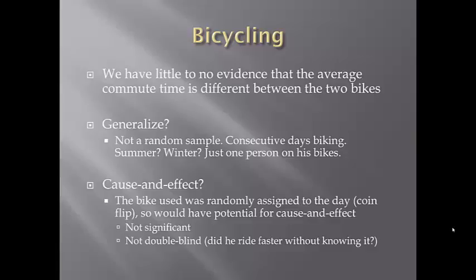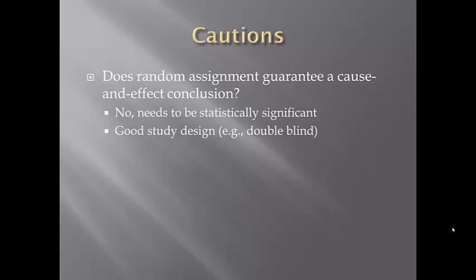We haven't shown that one of the mean commute times is different than the other. And secondly, and this is really important, this was not a double-blind study. There's no way that Dr. Groves didn't know which bike he was riding. He's flipped a coin. He's got to sit on one of them. So did he ride faster on one of the bikes versus the other without knowing it? All these sort of psychological factors which are eliminated when you have a double-blind study, not the case here.